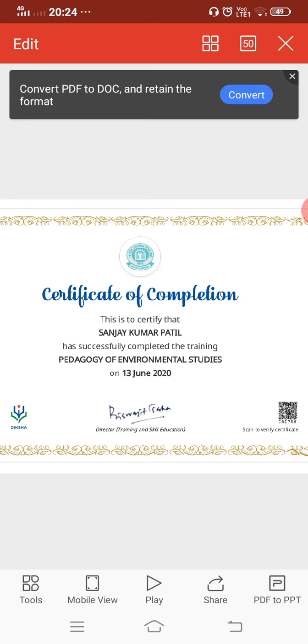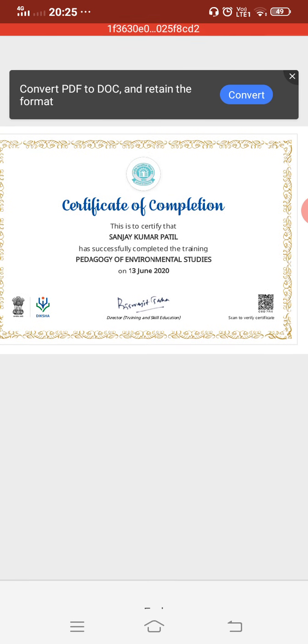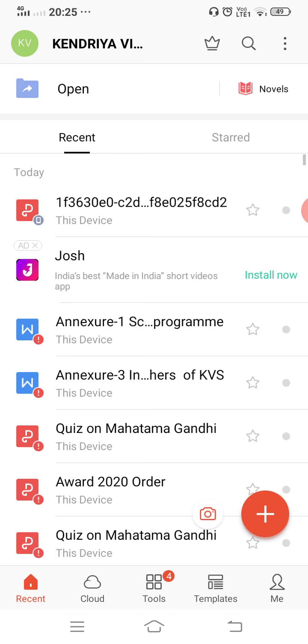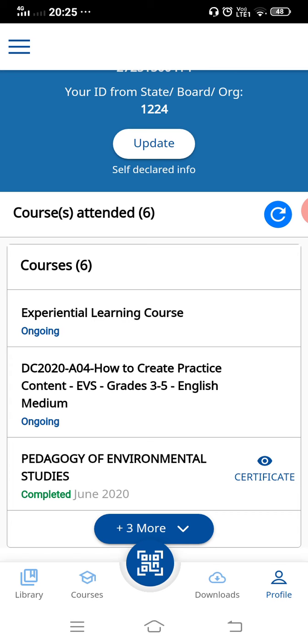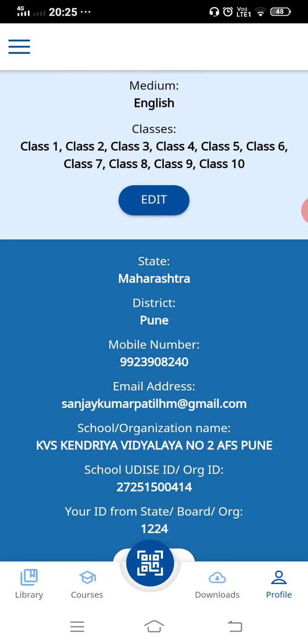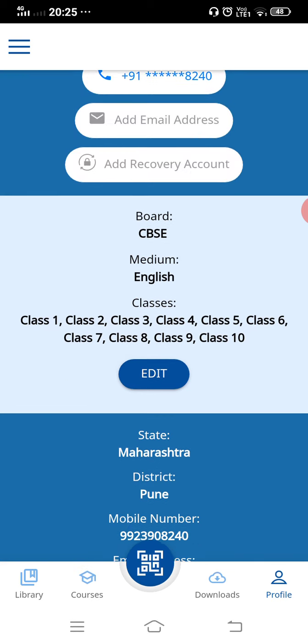Similarly, you will get the certificates after completion of all these 3 courses after 30th of this October. After that, you have to enroll for the next set of courses. 3 courses are there. So you have to complete all 18 courses. After completion of all 18 courses, there will be some assessments as per the letter given by NCERT. So first of all, download the Diksha app, update your profile, and join these 3 courses.